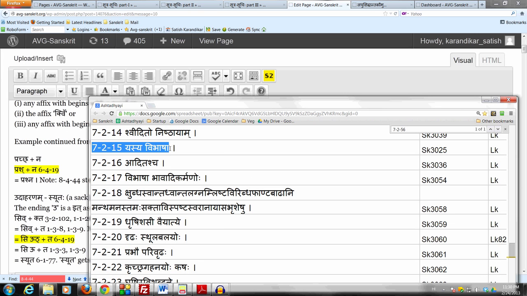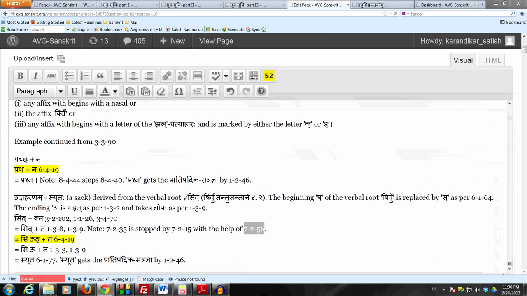And now what happens is that now we can apply 6419 because we do have pratyaha, the pratyaha kta, which begins with a jal letter, the takaraha, it's a kit pratyaha, and we do have a vakaraha prior to it. So all the conditions for applying 6419 are satisfied. So bring in the substitution oot in place of va. So we get si oot ta.